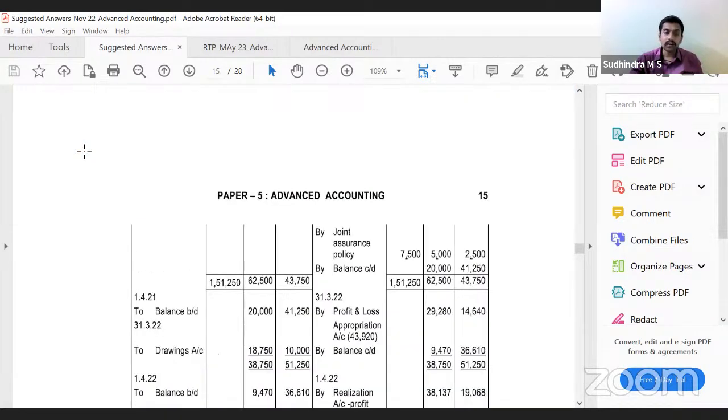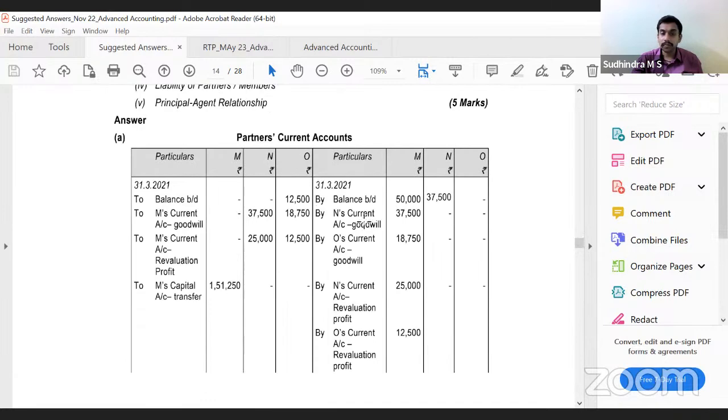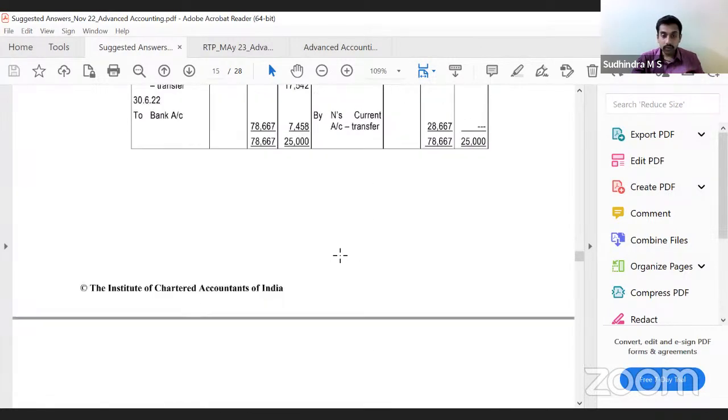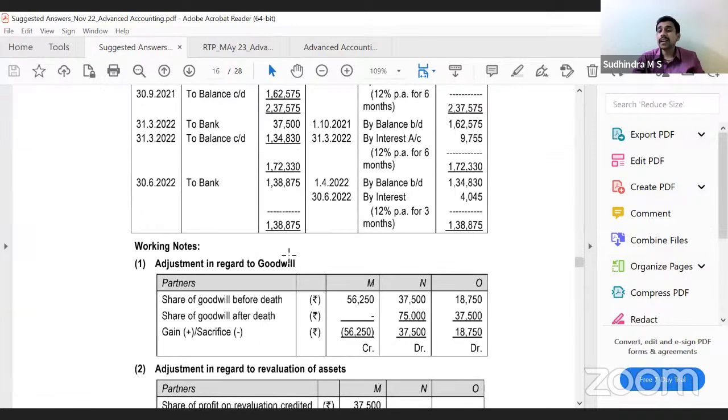If you look into the answer, if you require it, again, we have solved this already. Right? I'll just go to the adjustment regarding goodwill. Since goodwill is not to be recorded in the books, what will we do? Share of goodwill before death in the old profit sharing ratio, share of goodwill after death in the new profit sharing ratio. So find out the difference. M should be credited by 56,250, N 37,500 minus 75,000, 37,500 debit, O 18,750 debit.